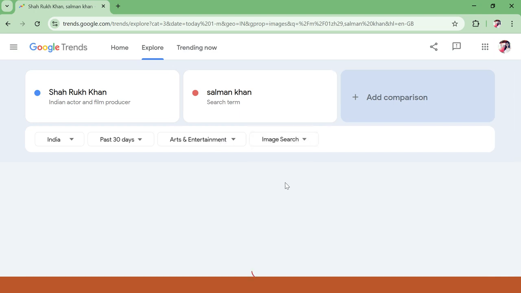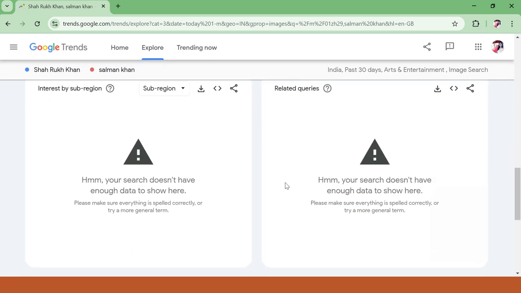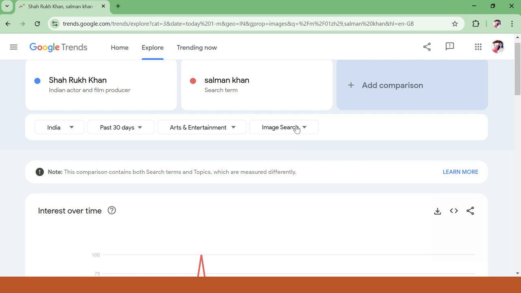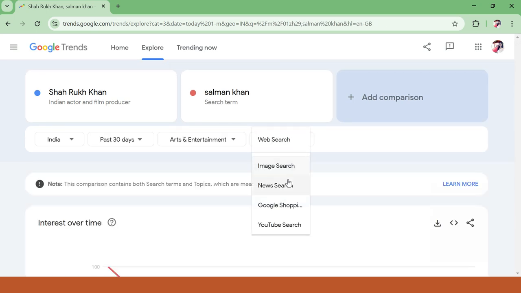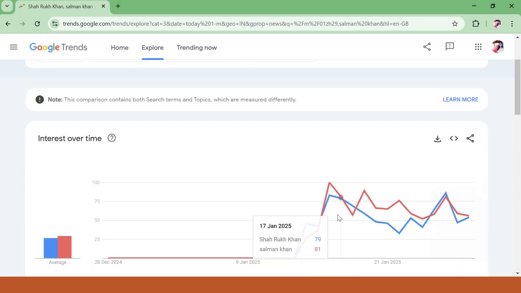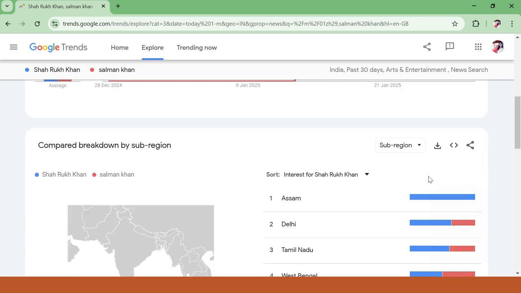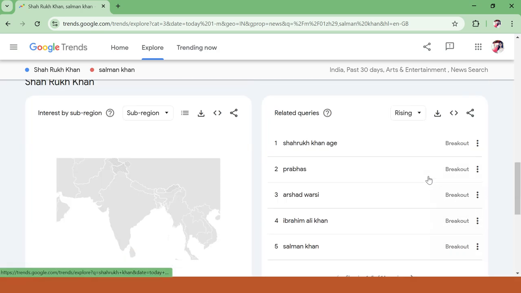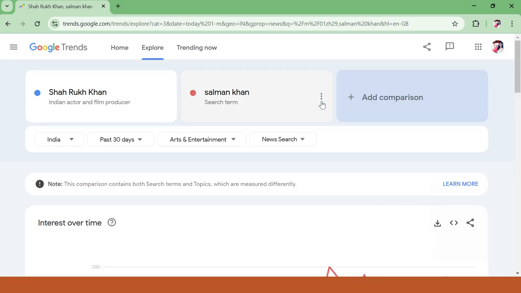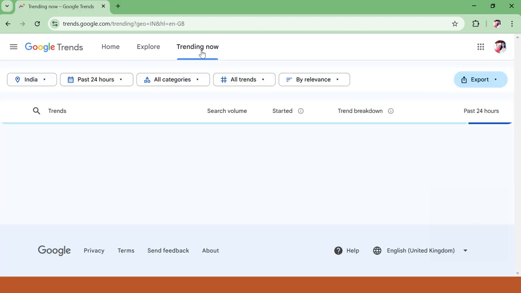For example, I'm going on image search. I will get the data here, but the data is not showing. Okay, I am going to web search. Then I can go to news search. I will get the detail in news. Okay, in this duration the searches are high. So all this data we will get. Okay, we can use this. The best part is you can do comparison here with whichever category.